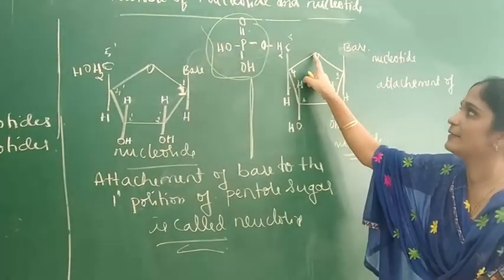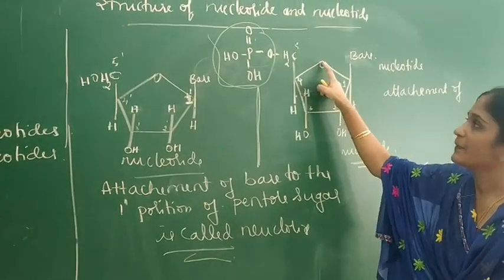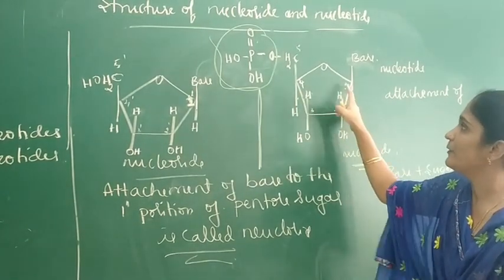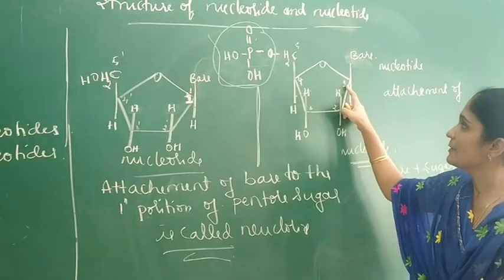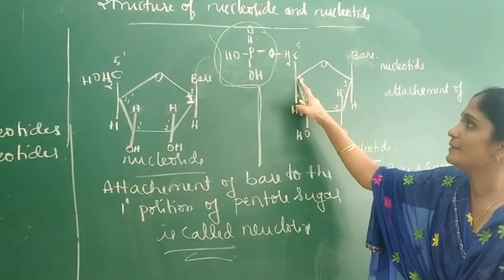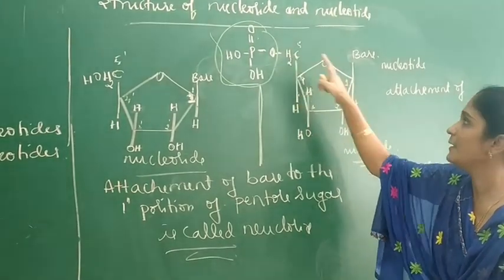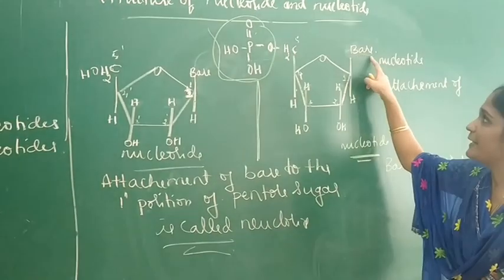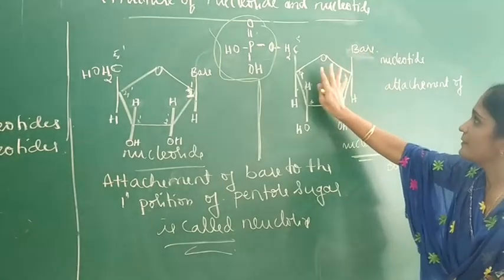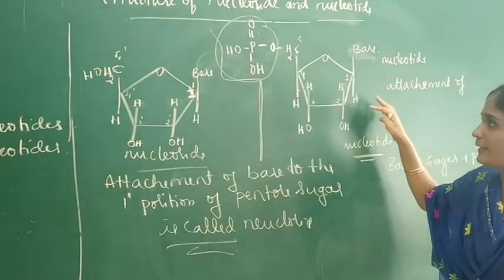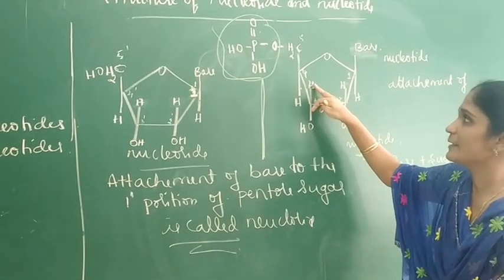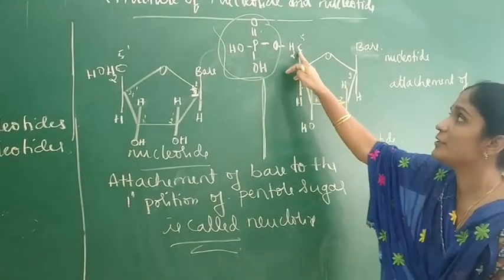Now first I am writing the 5-membered cyclic ring with 1 oxygen atom. Draw lines like this and give numbering to the carbon. So this is the first carbon, second carbon, third carbon, fourth carbon and fifth carbon. At the first carbon we have to write base here. So base plus this sugar moiety is called nucleoside. Next, on the second carbon OH, H and on the third carbon OH, H and on the fourth carbon CH2OH.